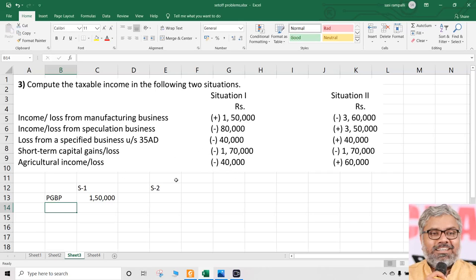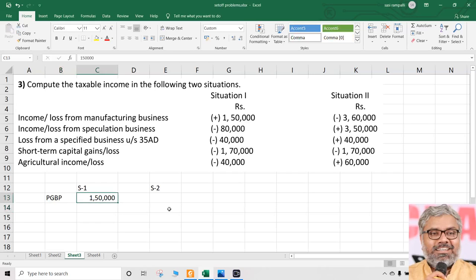Agricultural income or loss 40,000 cannot be set off also because it is an income which is exempt from tax. Otherwise, exempt incomes, if they are having any kind of profit, even then they are exempt. If they are having loss, how can they be set off? Not possible. That's why set off is not possible in relation to the losses arising from exempt incomes. Agricultural income is an example of that, so not possible.